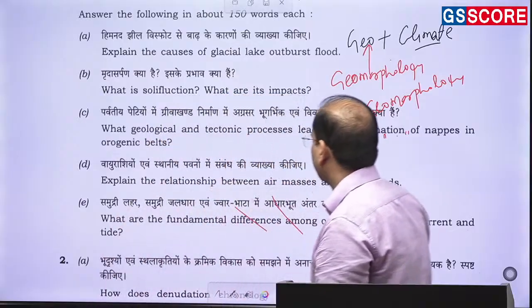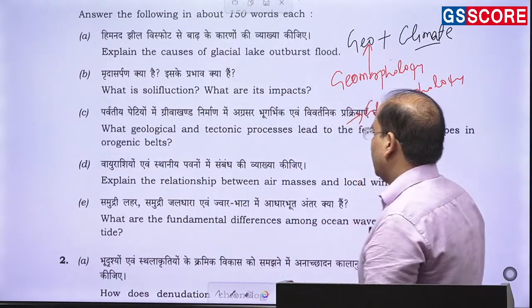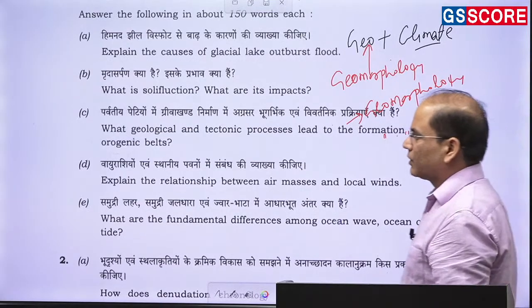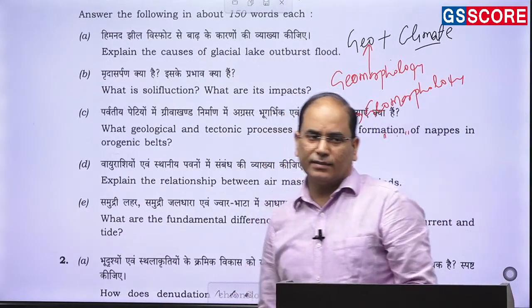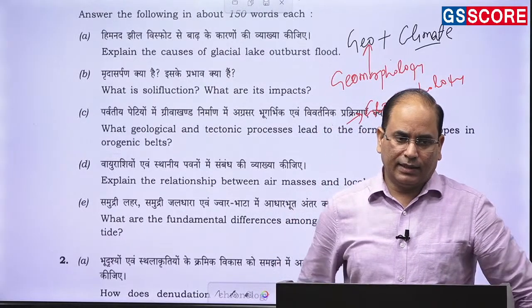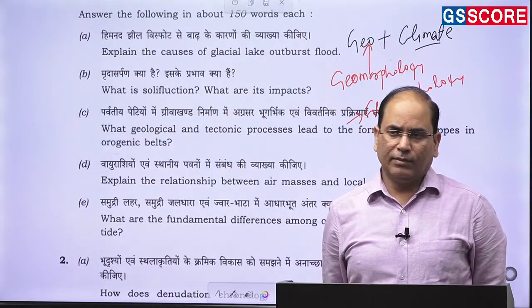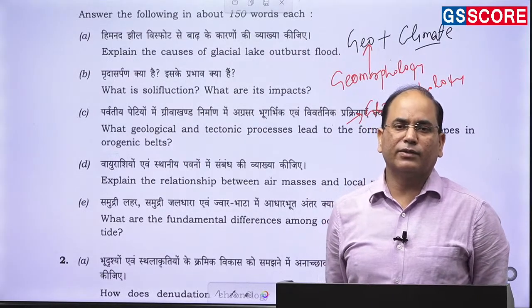Now moving to the next question. Explain the relationship between the air masses and local wind. Straight question, but here the problem is that those students who have just prepared the air masses will find it a little bit difficult in tackling this question.